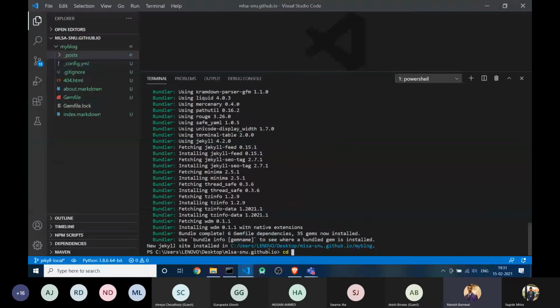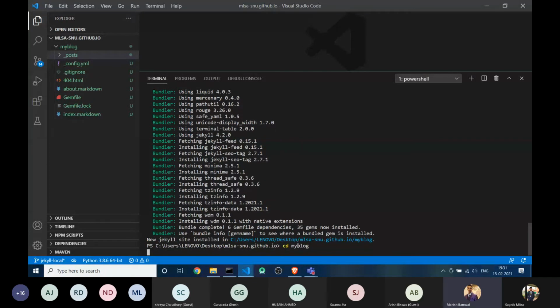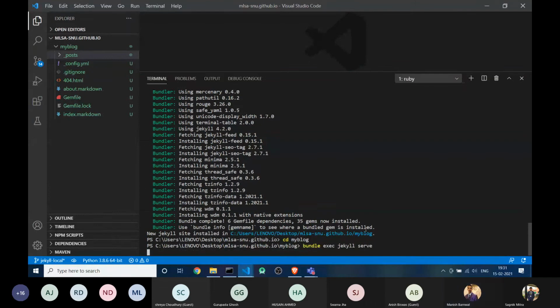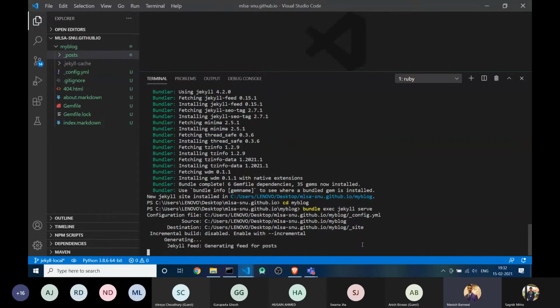Okay, so I think it's built. I'm just going to the directory which it built, cd my blog. All right, we are in, and now you just have to execute the command bundle exec jekyll serve. What it will do is give you a local server link from where you can check your website.